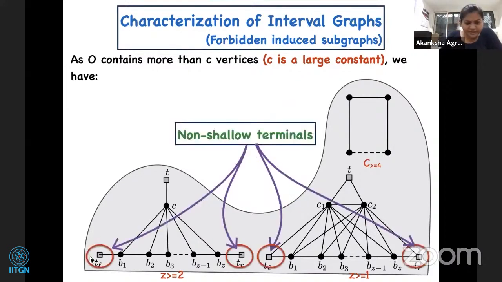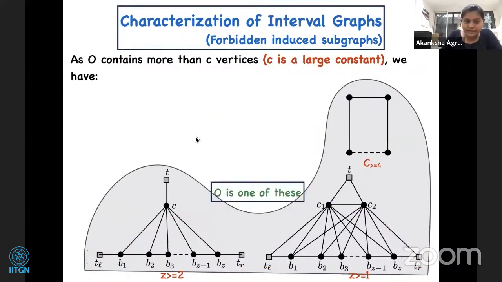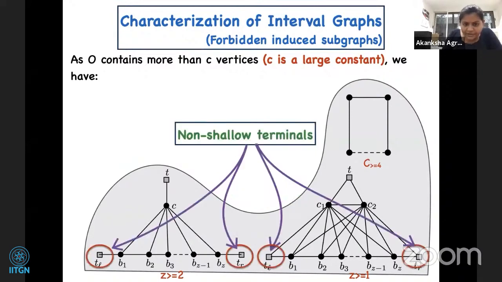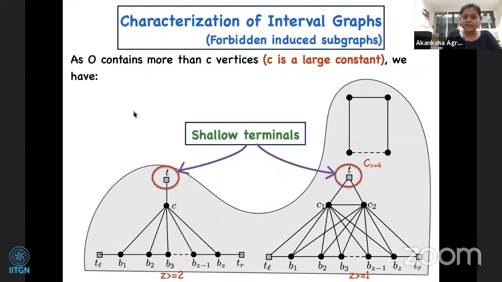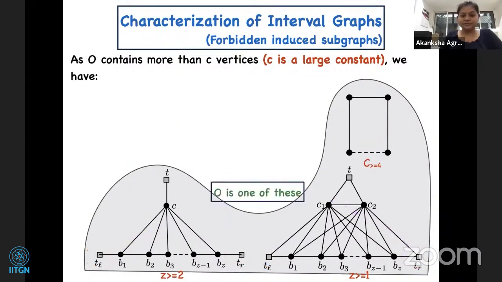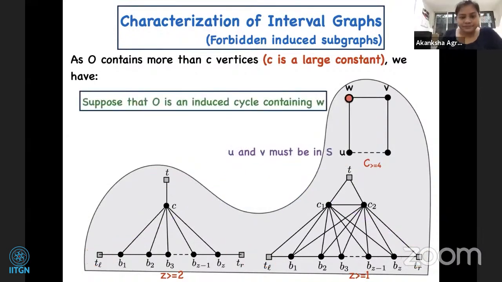So just a notation here, these vertices will be called non-shallow terminals, and this is shallow terminals and this is non-shallow terminals. Okay, great. So now let us look at an obstruction which is a cycle containing an unmarked vertex. Notice that, look at its neighbors in the cycle, U and V. So we are only interested in obstructions that are not taken care of by the hitting set property. They are the interesting obstructions to us. So it is not covered by the hitting set property.